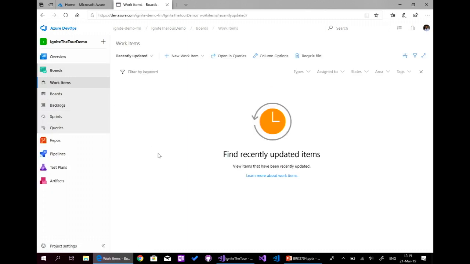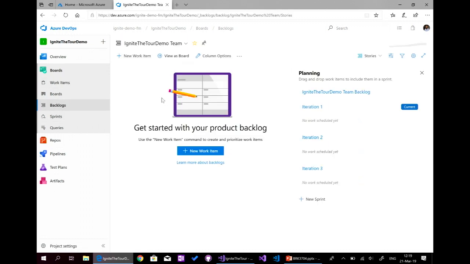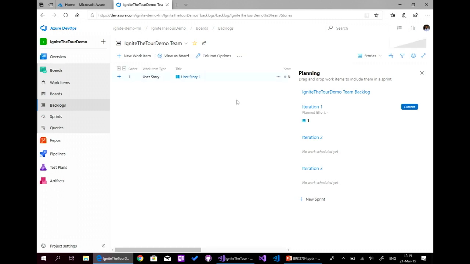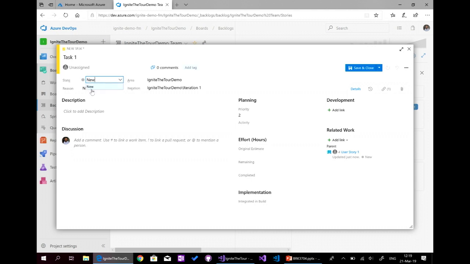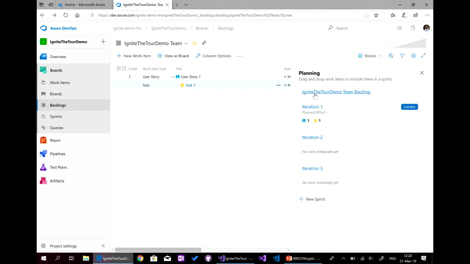And we have also the boards where we can create our work items. So I can say it's first user story, so user story 1, for example. I created it, and in a simple drag and drop, I can add it to the current sprint, sprint 1, and it's already added. Or I can move it to another sprint. And I can add also tasks. So it's simple also. And the state, it's new. We can add the area, we can assign it also to one of the group members.